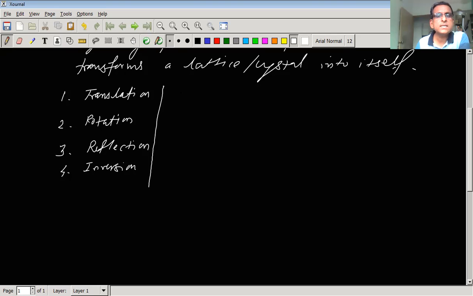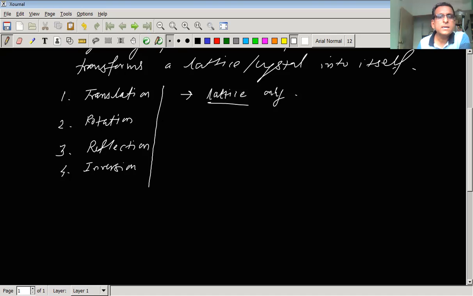Now, as far as a lattice is concerned, translational symmetry is possessed by a lattice only.